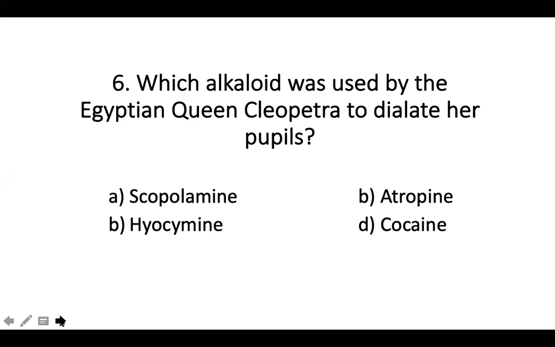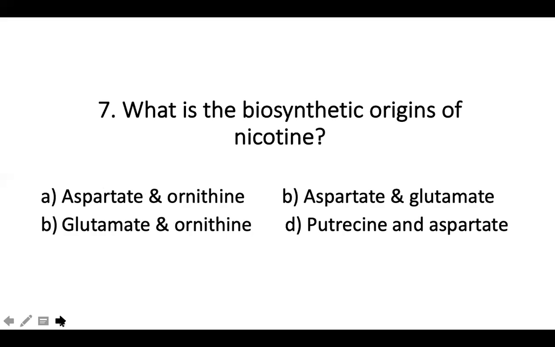Next, what is the biosynthetic origin of nicotine? A, aspartate and ornithine, B, aspartate and glutamate, C, glutamate and ornithine. Glutamate and ornithine should be C, and D, putrescine and aspartate.